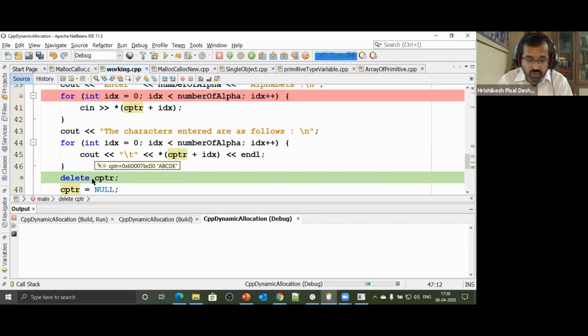if cptr is pointing to that block of memory where a, b, c, d, e is stored, out of which it will release memory only of a. That b, c, d, e will now remain as memory leak, garbage. Not just garbage, memory leak.